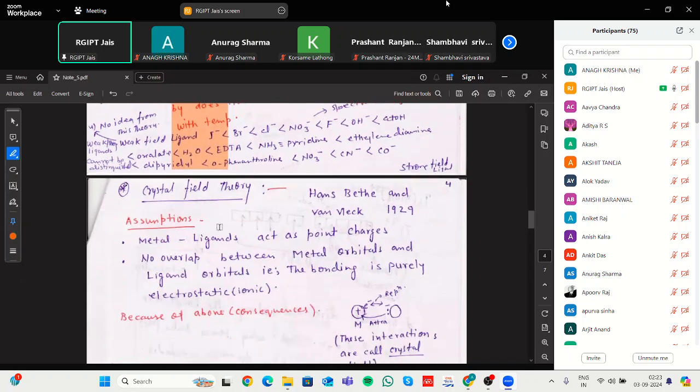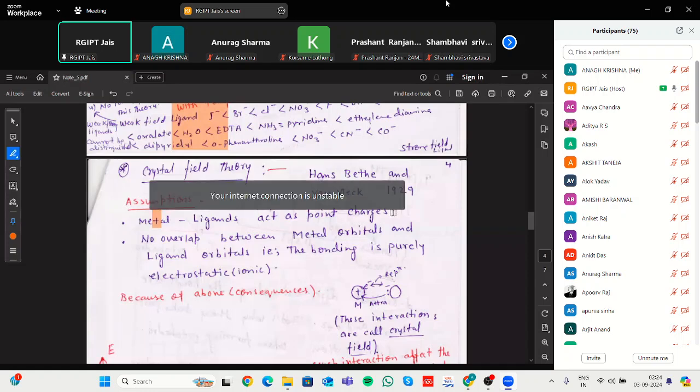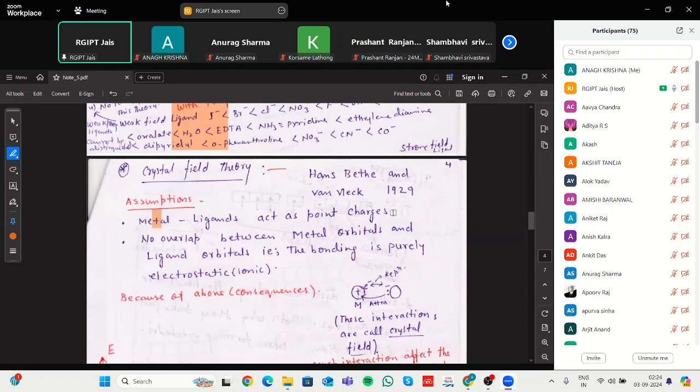That theory was given by Hans Bethe, and the next scientist is Van Vleck, and it is based on the assumption that the ligand acts as a point charge, meaning the metal is attracting ligands which have some point charge, and there is some type of electrostatic interaction.